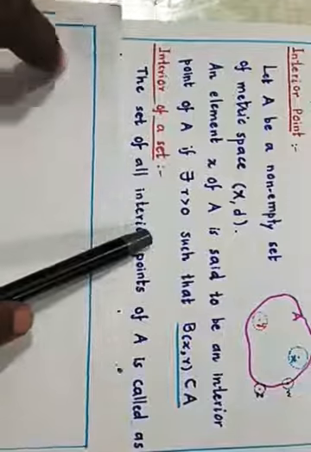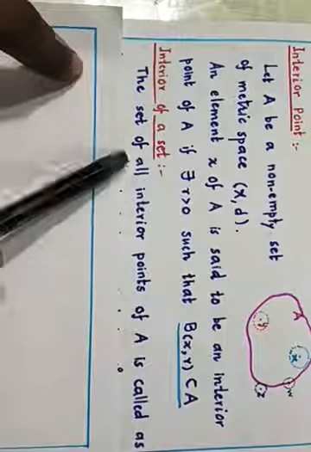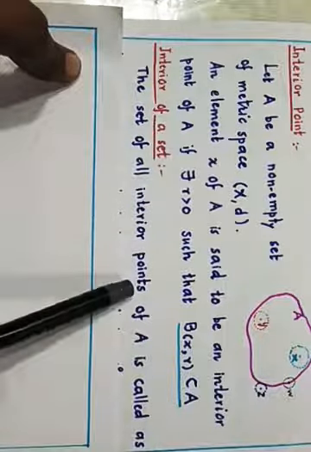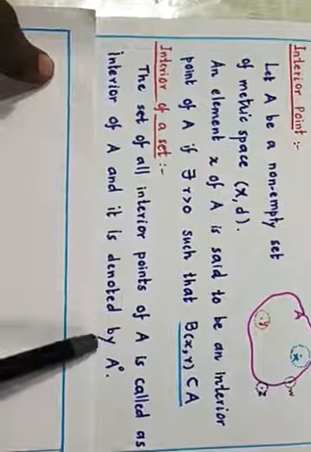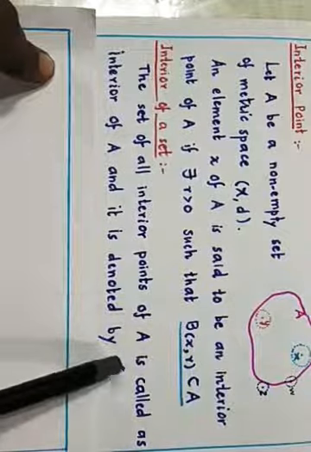Before that, we have the interior of a set. This is the set of all interior points. If we collect all the interior points of A, then it is called the interior of A, and it is denoted by A interior.